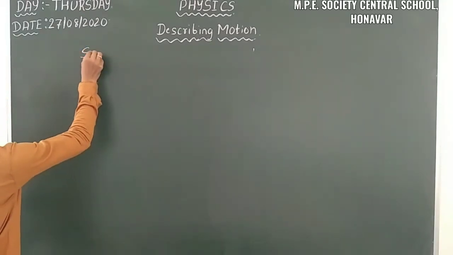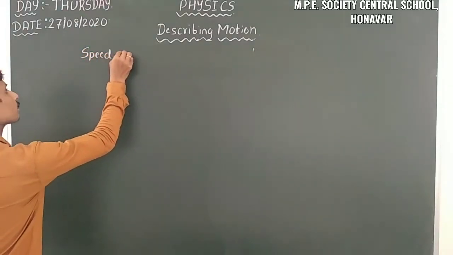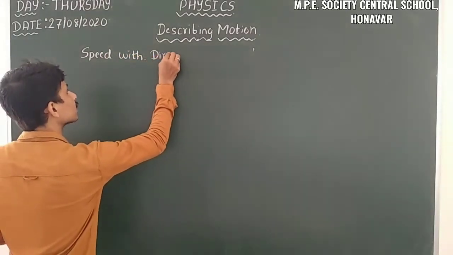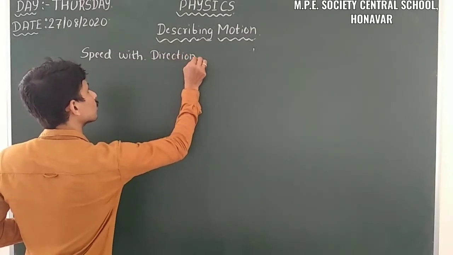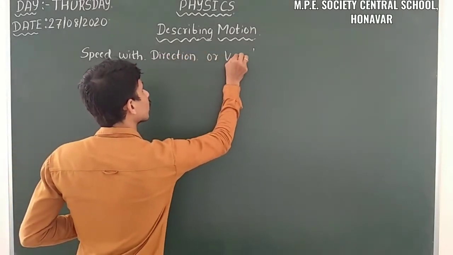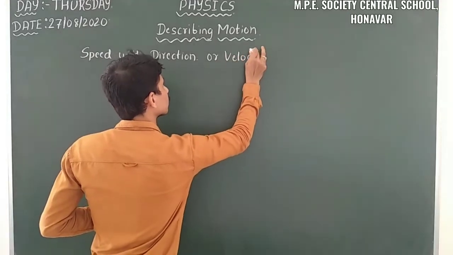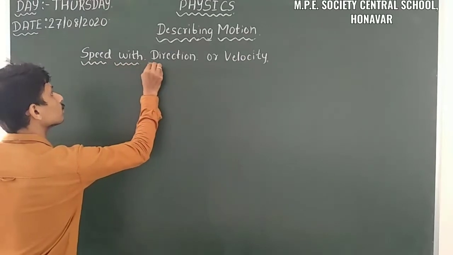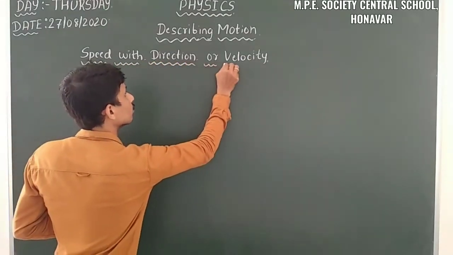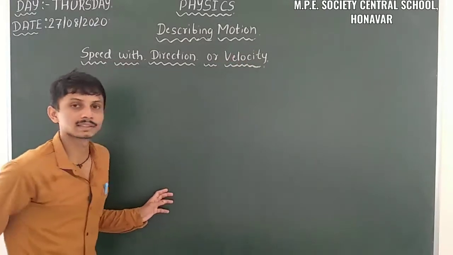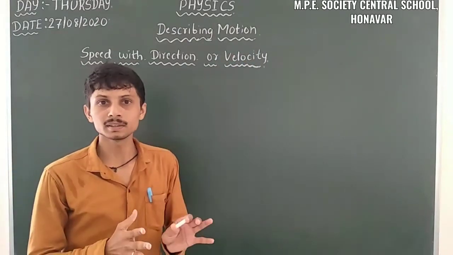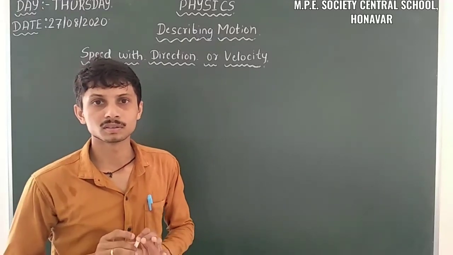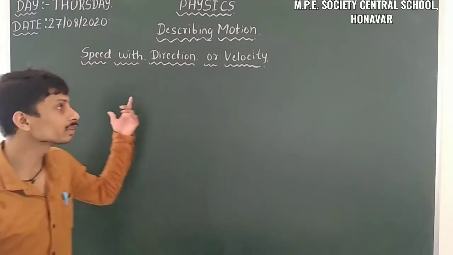It is speed with direction or velocity. Yes. So we already discussed speed. Speed means it's the rate of change of distance traveled by an object. So here, speed with direction.